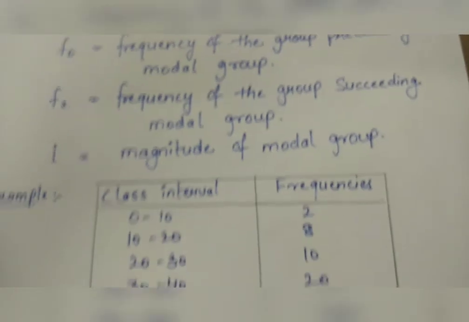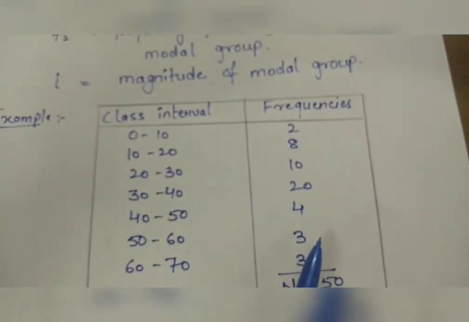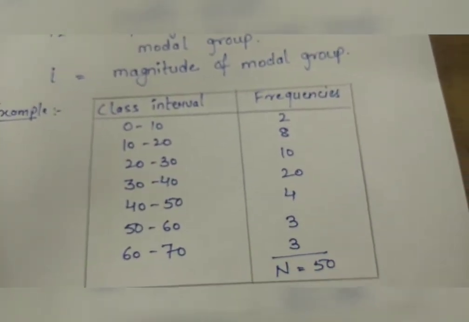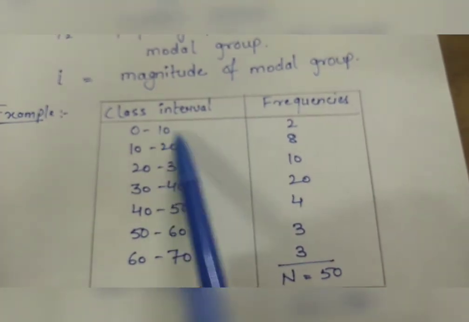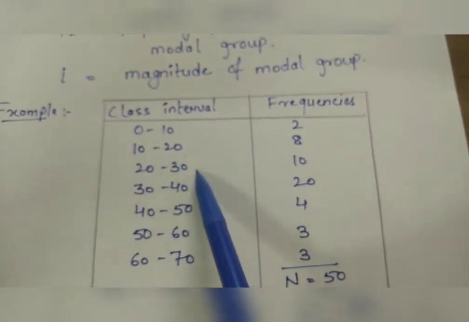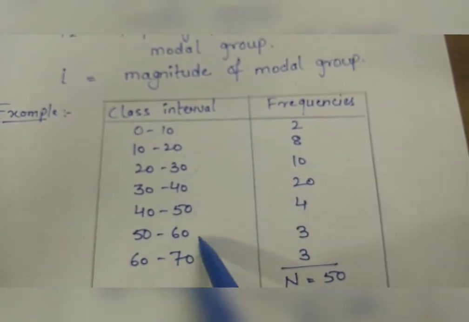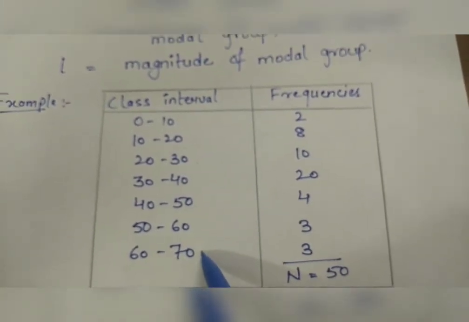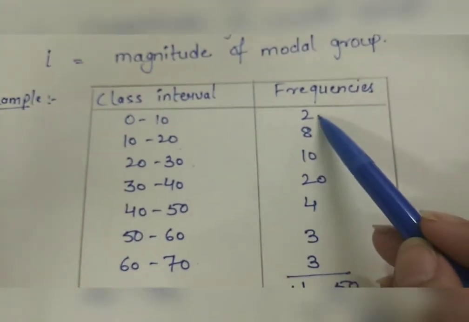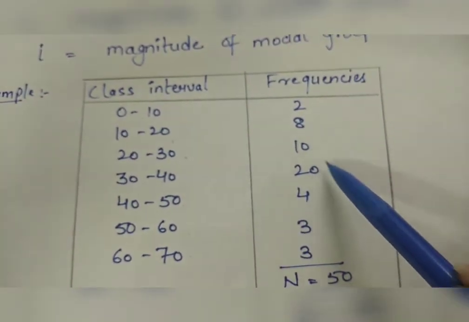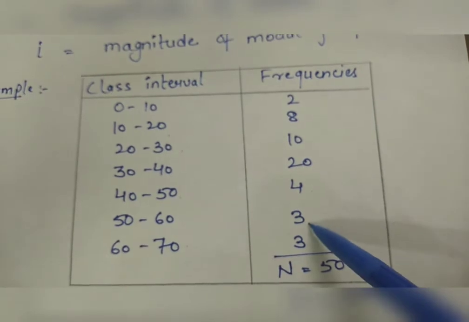Let's see an example where class interval and frequencies are given. Class interval is 0 to 10, 10 to 20, 20 to 30, 30 to 40, 40 to 50, 50 to 60, 60 to 70. Frequencies are 2, 8, 10, 20, 4, 3 and 3.